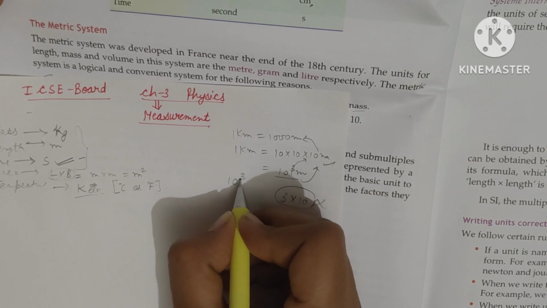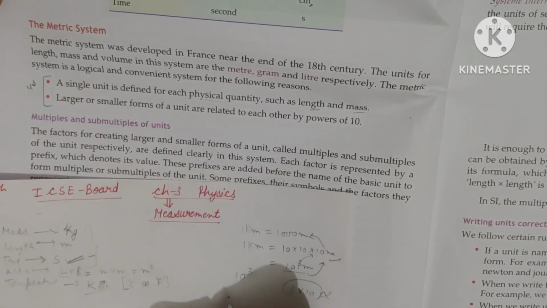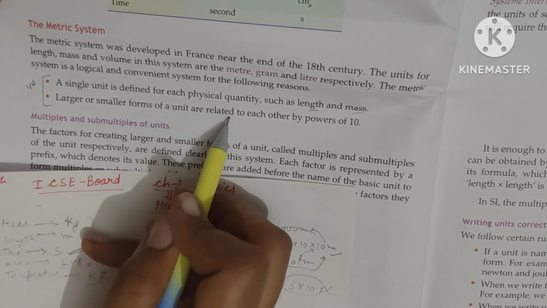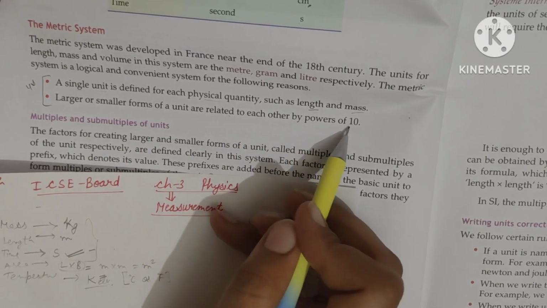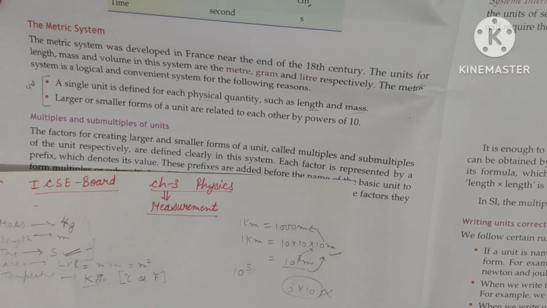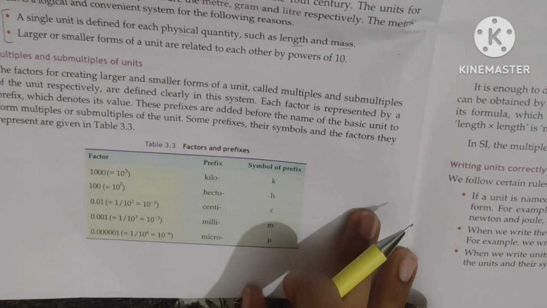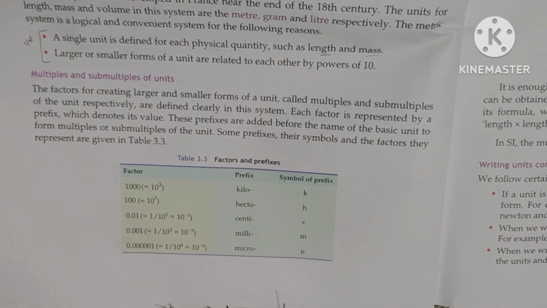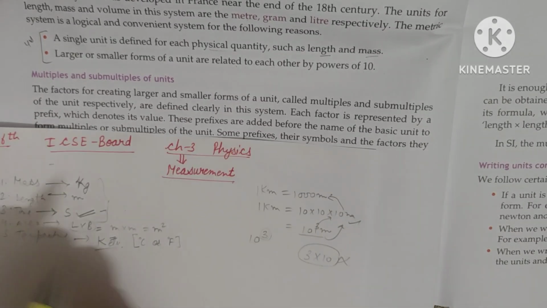This you will study in maths in the next class. This is the power of 10. The same is written here: larger or smaller forms of a unit are related to each other by the powers of 10. This is more explained in the form of a table given below. Firstly, let's see what the multiples and the sub-multiples of the unit are.